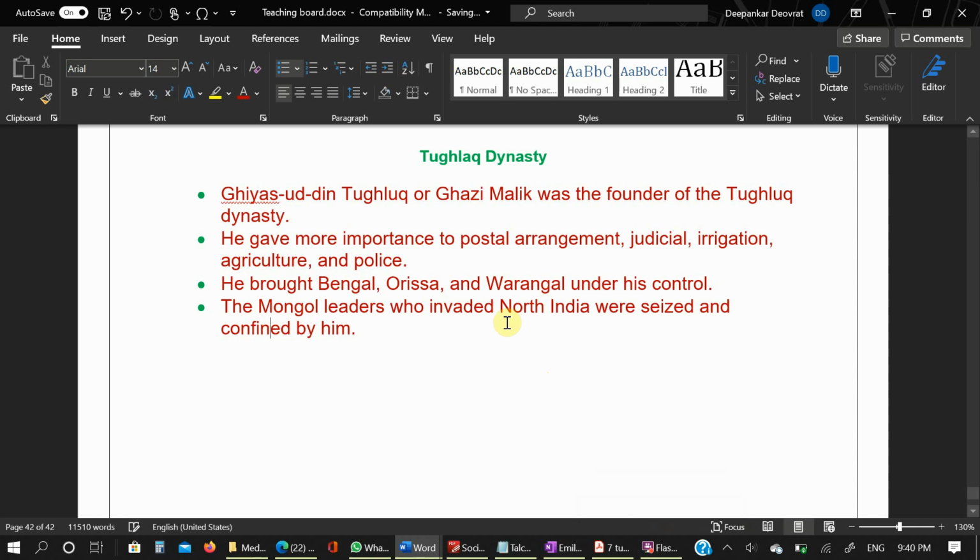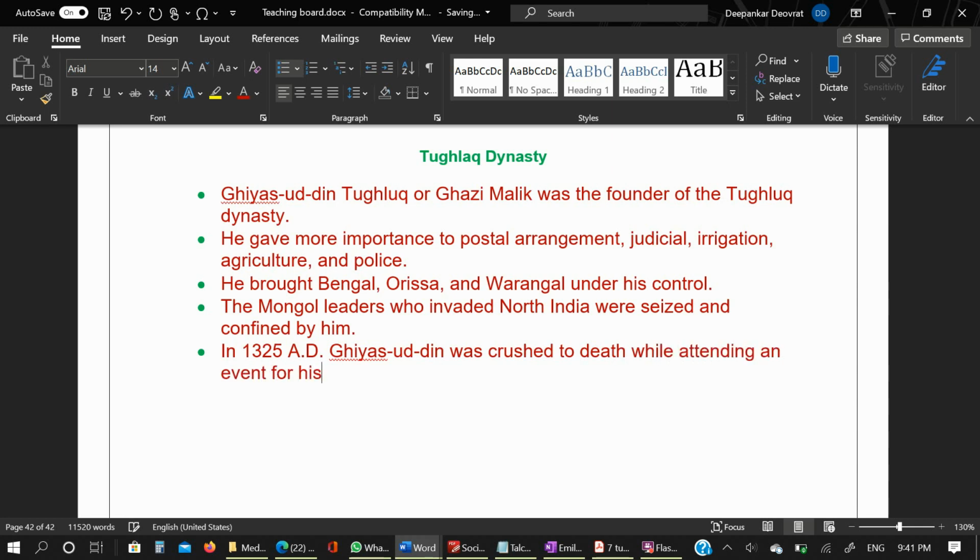And how did the rule of Ghiyasuddin Tughlaq end? He ascended the throne in 1320, and in 1325 AD Ghiyasuddin was crushed to death while attending an event for his victories in Bengal. Juna Khan, the crown prince, succeeded him.